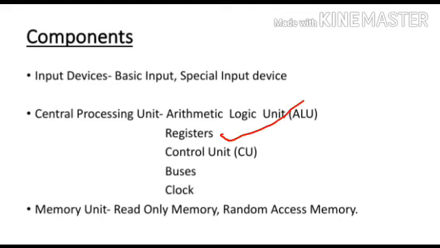Second one is registers. What is registers? Registers are small high-speed circuits which are used to store data, instructions and memory addresses. ALU means arithmetic logic unit. When ALU performs arithmetic and logical operations, depending on the processor's capacity, the number and type of registers vary from one CPU to another. Then, third one is control unit.